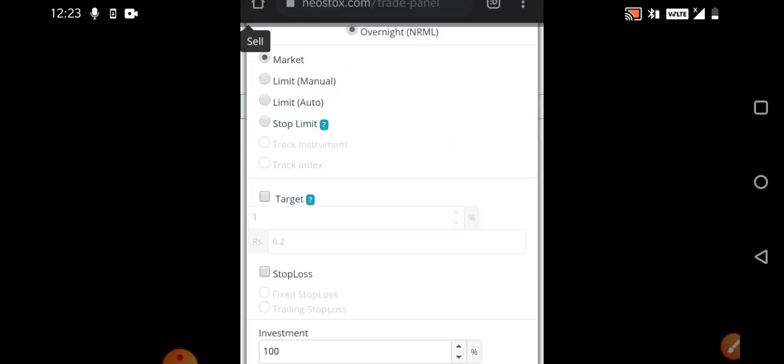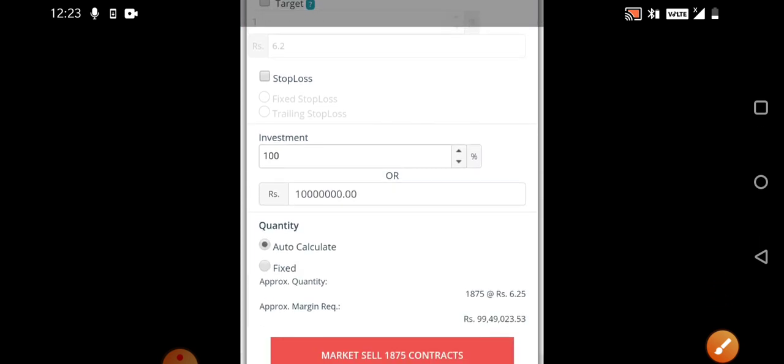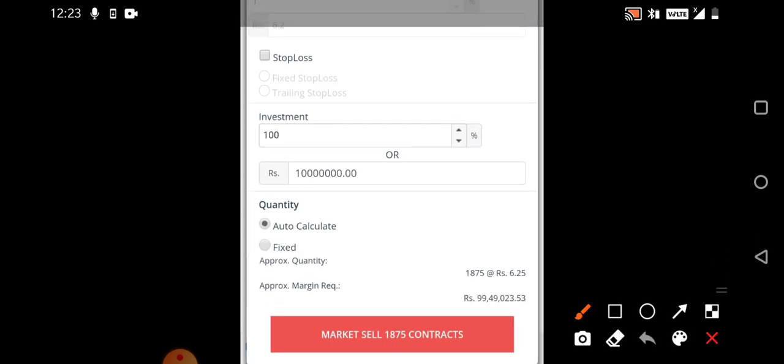If you see the settings also, you can see the same, you have market order, limit order. You can also use stop loss, so that is a very good advantage. And also you can set the target price, whatever target you want to set, where you want to book the profit, so that also you can select. And you can see how many contracts you want to buy.